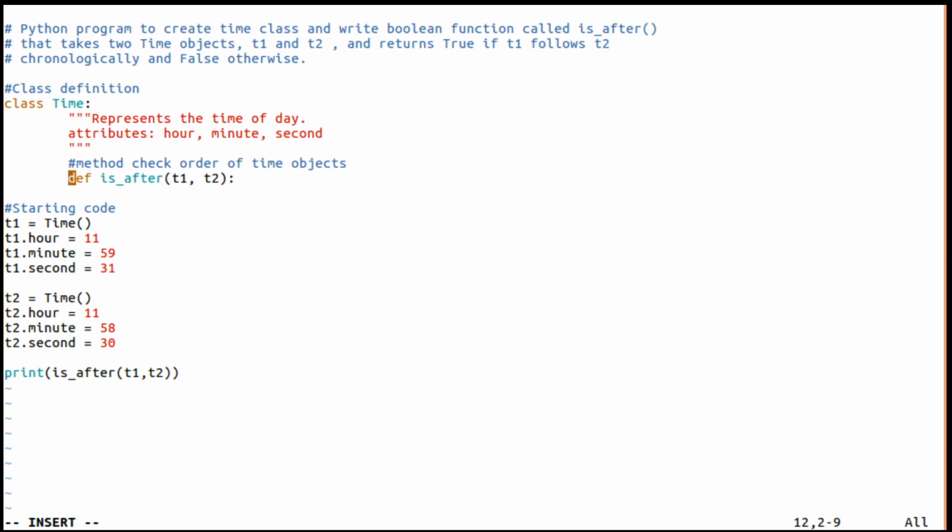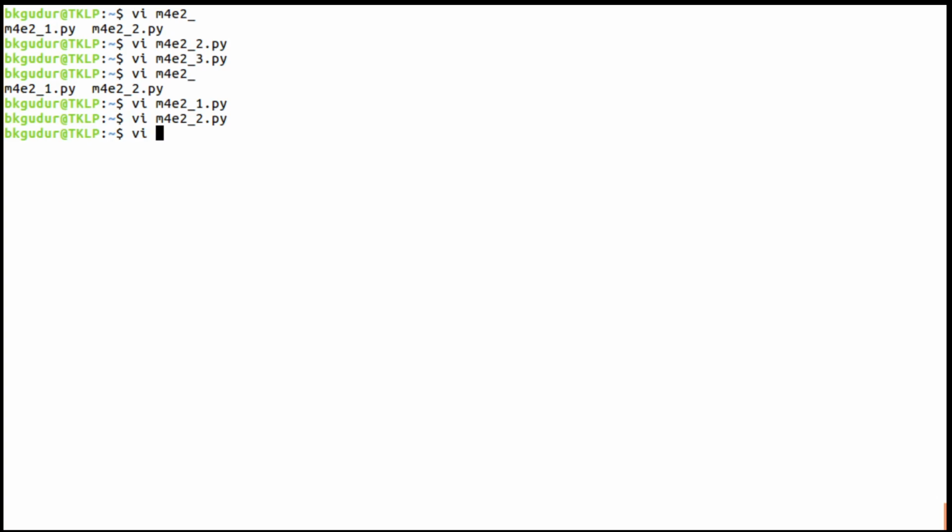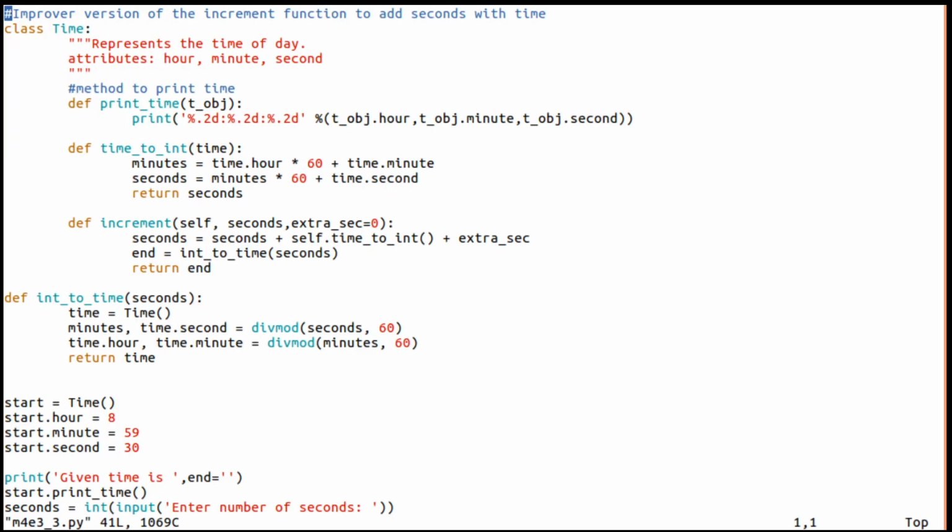Method to check is after, which is going to take, instead of t1, I call this self, and instead of t2, I call it other. Okay, and now say here, how do I write this? There is no int to time and time to int here. Those functions I need here too. Because of that, wherever int to time and time to int are there, might be here it is there.